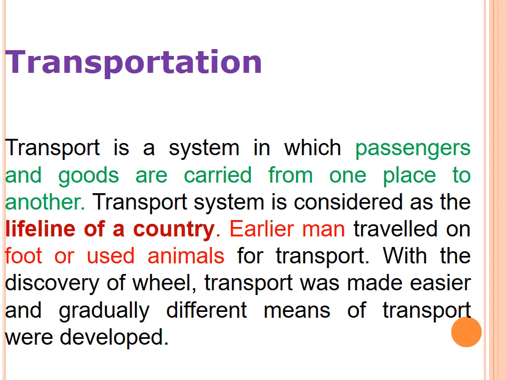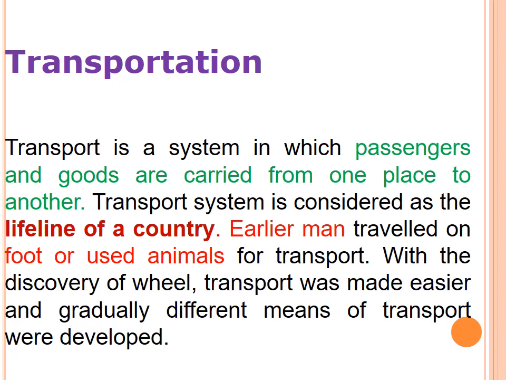Transport system is considered the lifeline of a country. If there is no transport facility, can you move from one place to another place? In the corona lockdown time, you were at home itself, because there was no transportation facility, no buses ran and no cars, nothing. So we were at home itself. Okay, if there is no transportation, we cannot move from one place to another place.